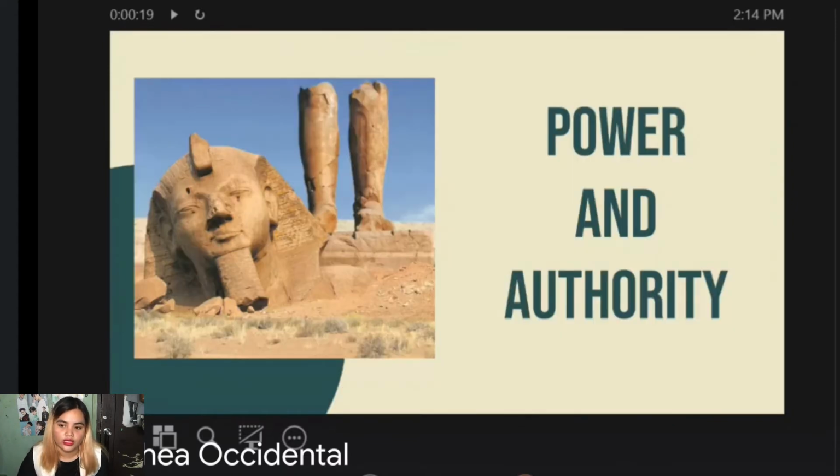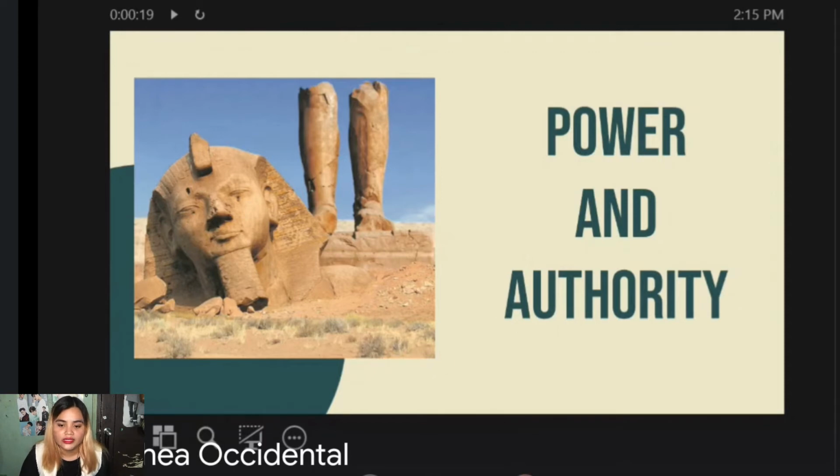power and authority. The major theme of Ozymandias is that those with power are deluded in their belief that their power is supreme and invincible. They think that their power in the world would never go away. Basically, the might and power of leaders does not last. As you can see here, we have the statue of Ramesses II, and this was said to be acquired by the British Museum.